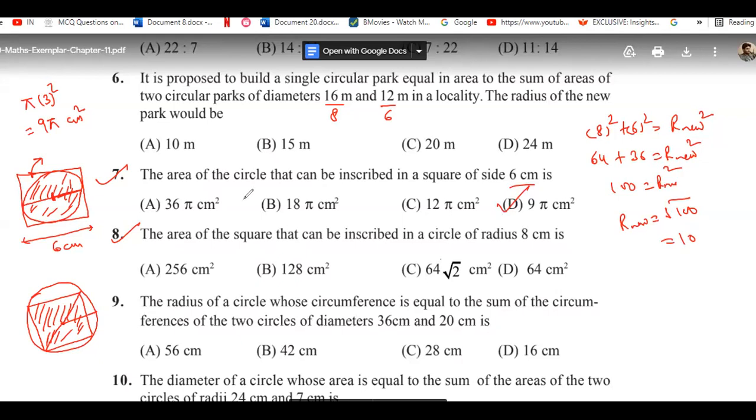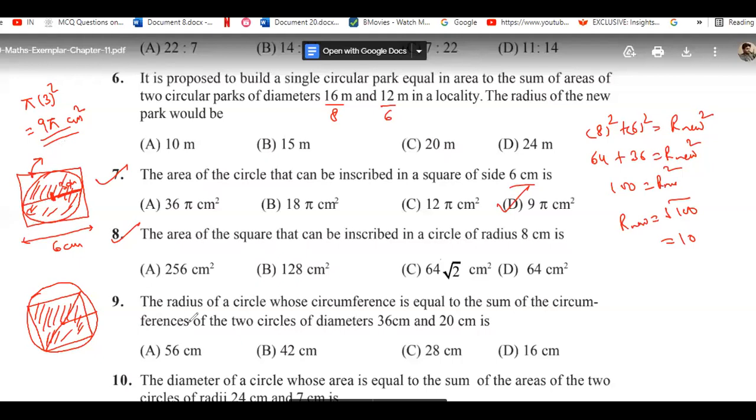Just a simple bit. If we have this, we need to calculate the radius. You know that this is the center of the circle, and it will be at the midpoint of this side. So if this side is 6 centimeters, then the radius would be 3. So you have to write here pi r square. The r is 3, this whole is 6, so the radius will be 3 only. So you have to write 3 square, so you get 9 pi. So got it, the first question?